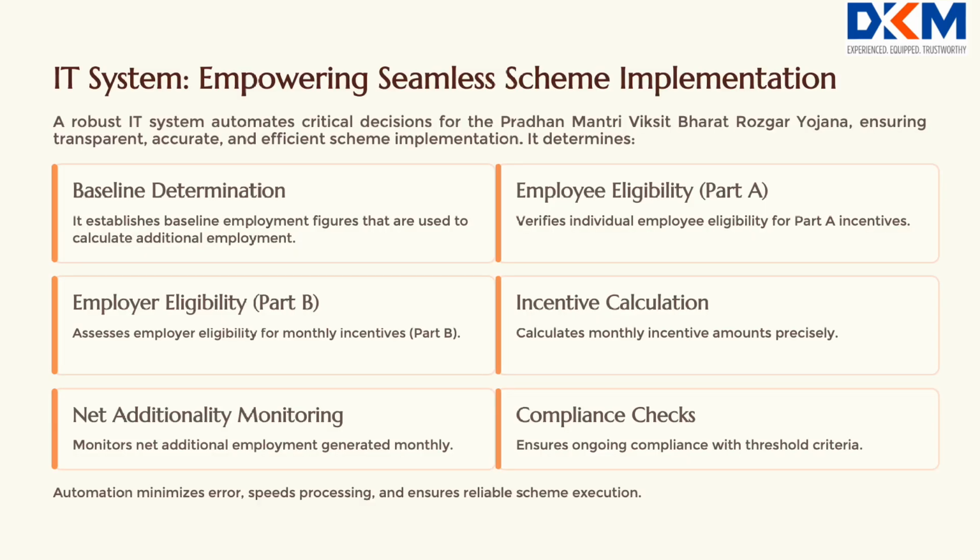How will the IT system be used for effective implementation of Pradhan Mantri Viksit Bharat Rozgar Yojana? The IT system being developed for effective implementation of the scheme will decide all the main criteria of the scheme, like baseline, eligibility of the employees under Part A, eligibility of the employer for incentive during each month under Part B, calculation of amount of incentive during each month, net additionality during each month, compliance with threshold criteria for each month, etc.